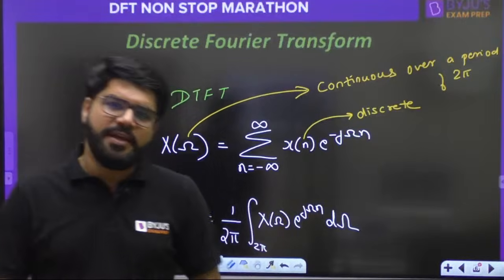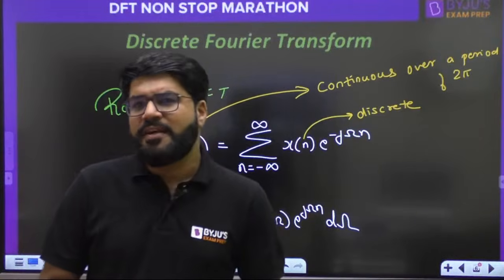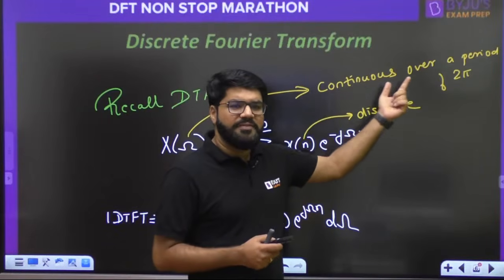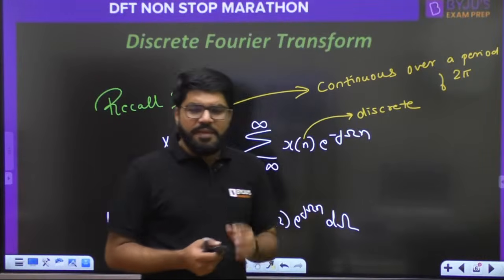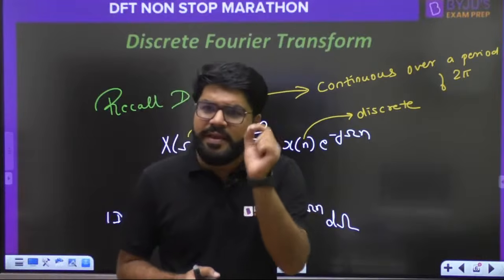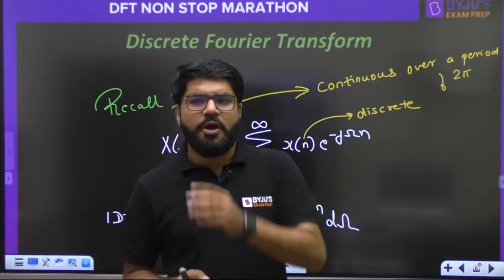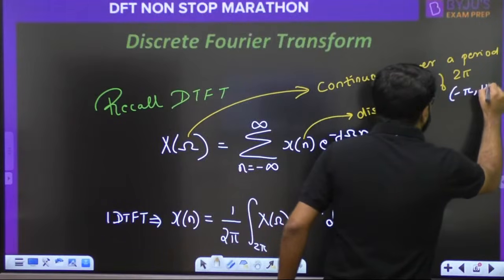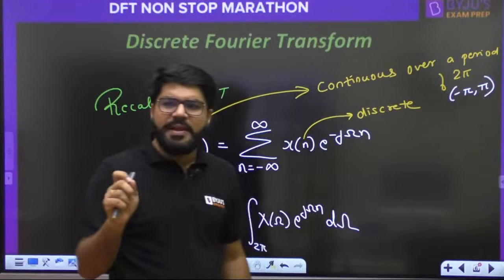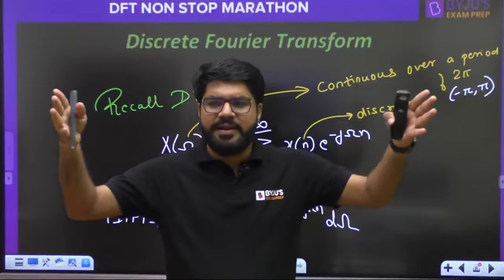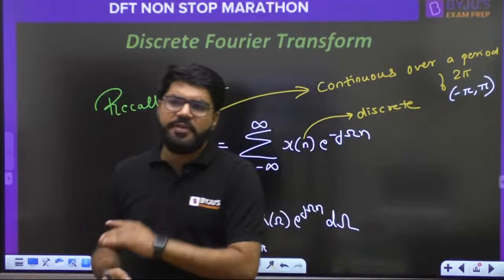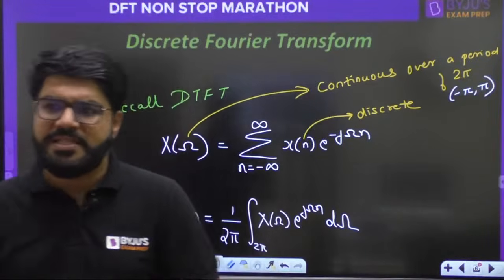Now for digital processing, if this is continuous, then how many values of omega will be there over the period of 2 pi? If you have any real continuous variable, from minus pi to pi, suppose, how many values can it take? How many real values can lie from minus pi to pi? Sir, it will be infinity. There will be infinite frequencies.